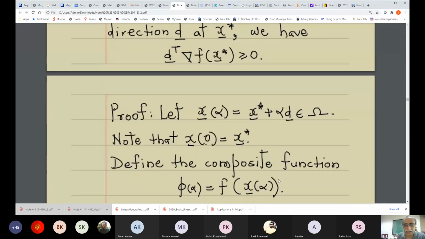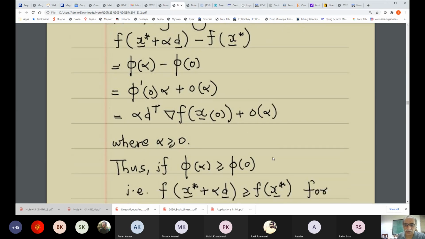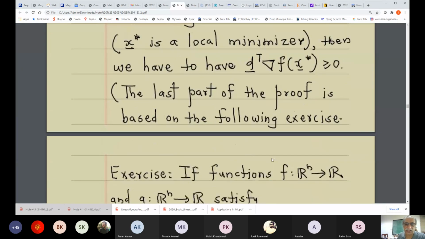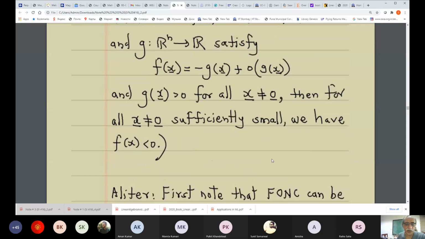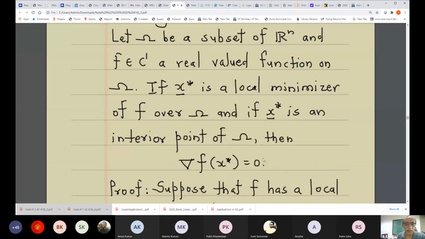The use of this theorem is demonstrated in the next exercise, or example.